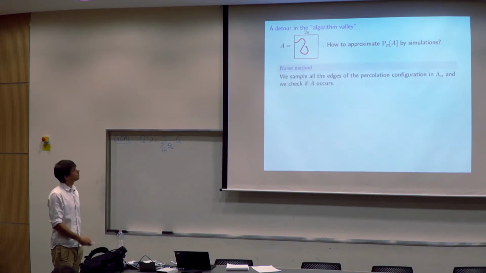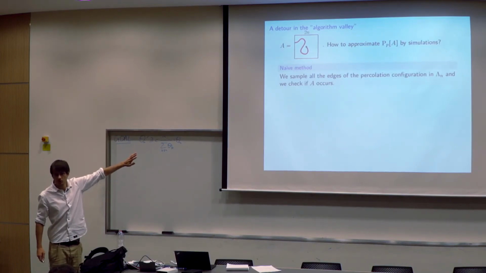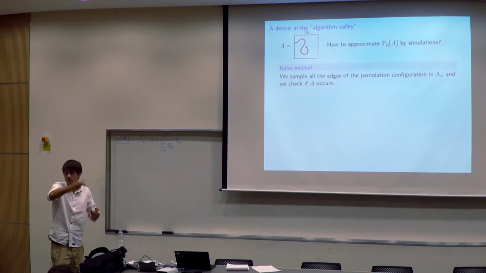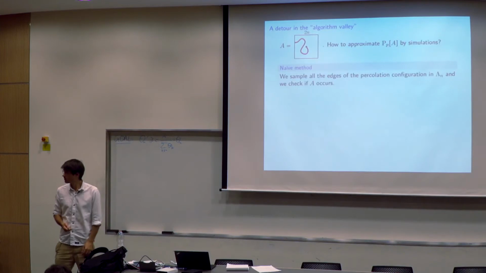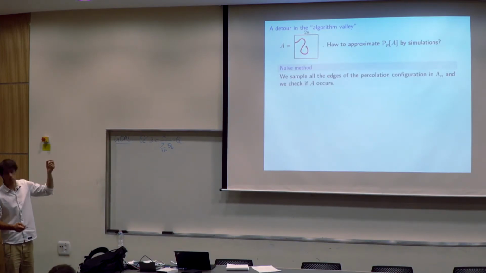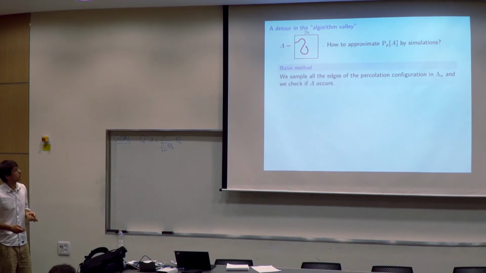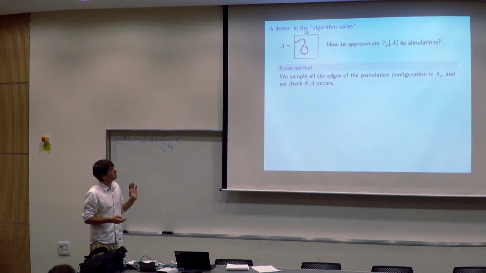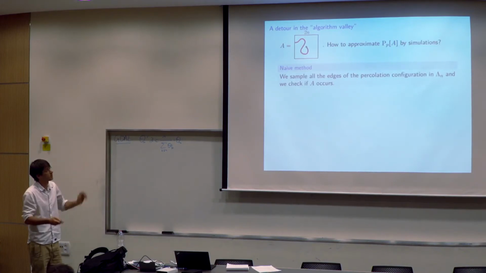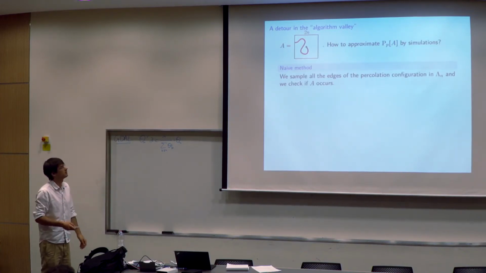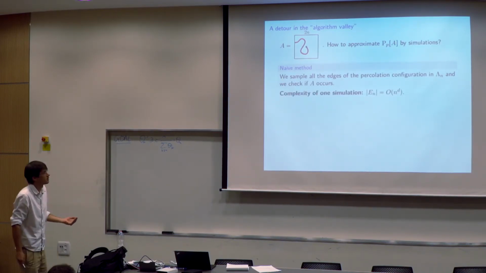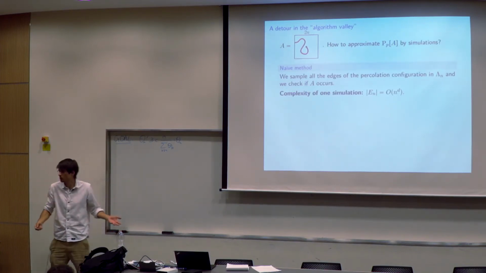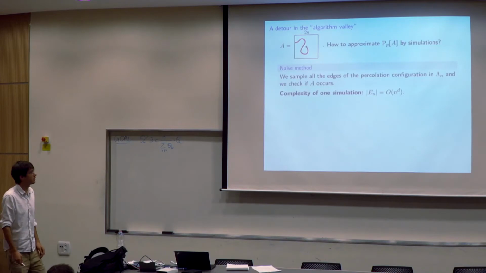There is a first method, which is quite naive. I sample all the edges, and then I explore the cluster, like a depth first search, and I see if the event happened. The event A is that there is a path from 0 to the boundary of the box of size n. So the very first naive method is just I toss all the edges, and then I look in the random graph to see if there is the connection. The complexity of one simulation is, at first step, I need to sample all the edges, so it's of order n to the d.